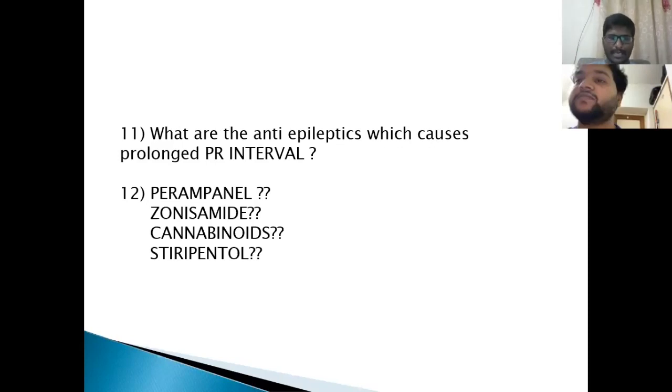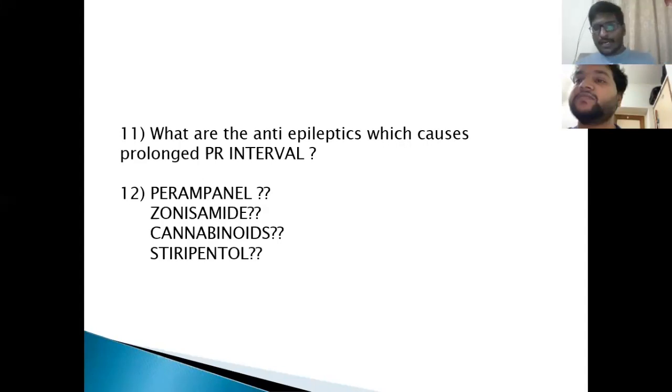What is perampanel? It is approved for both focal and generalized seizures. It is an AMPA receptor antagonist. Perampanel is basically a selective non-competitive AMPA receptor blocker. Zonisamide, as I already mentioned, is used in Lafora disease, that is progressive myoclonic epilepsy. Cannabinoids and stiripentol, they both are approved in Dravet syndrome.